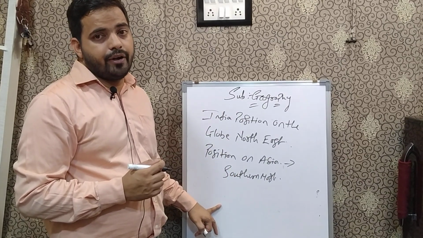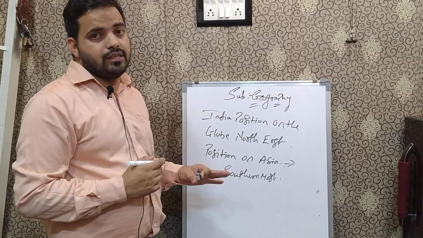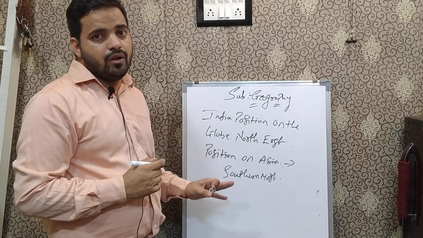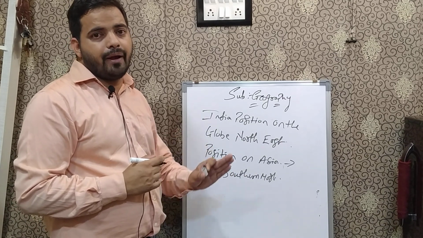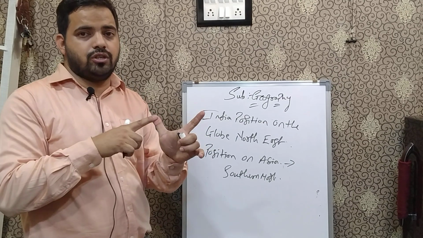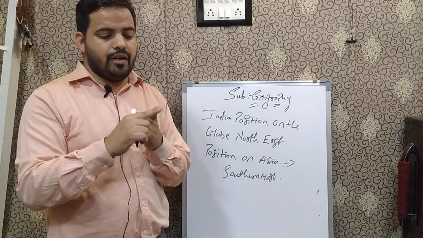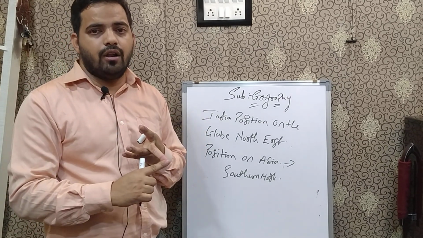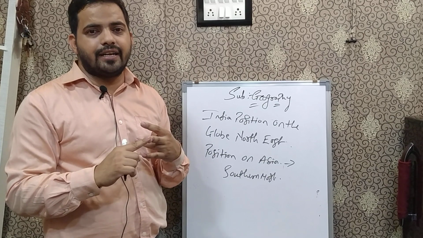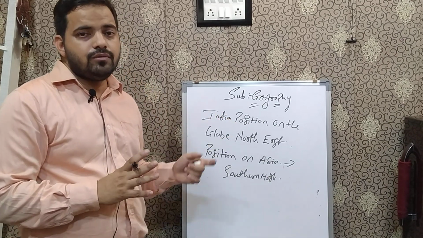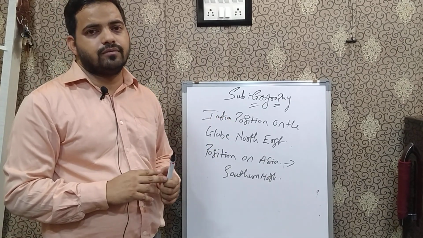So you have to make a point here that India is one of the major countries which is covered on three sides by oceans. We have the Arabian Sea, the Indian Ocean and the Bay of Bengal. India has a vast latitudinal as well as longitudinal extent.